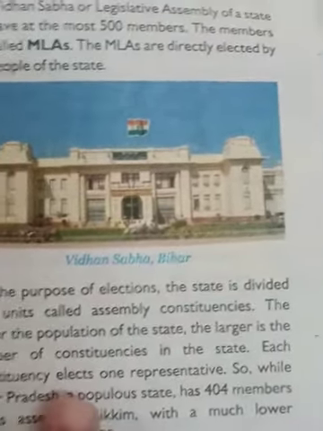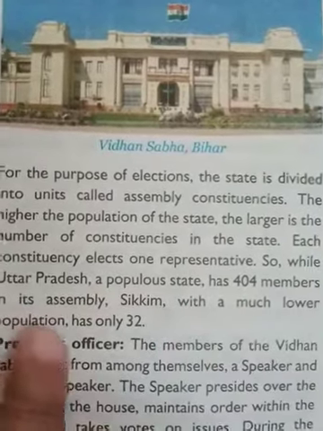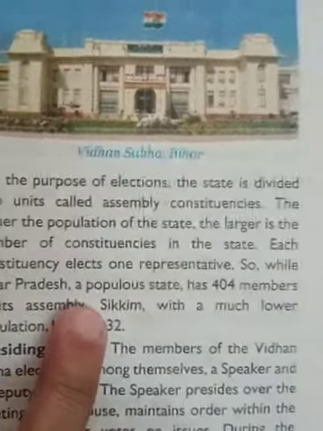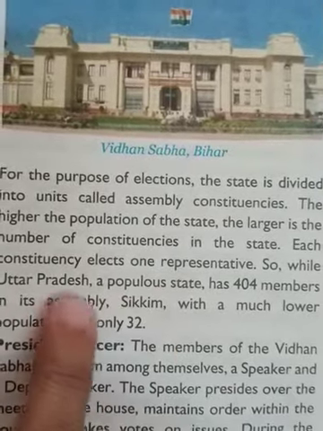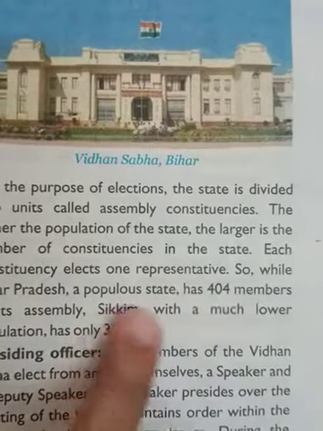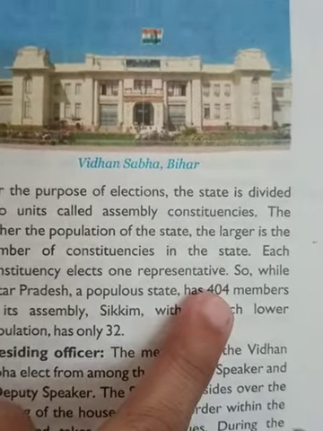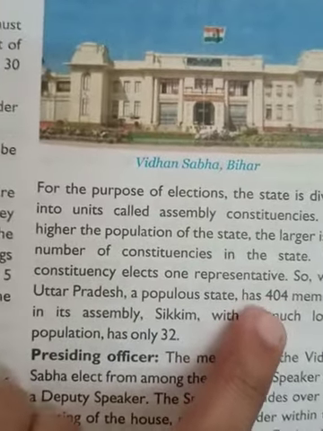Uttar Pradesh, a populous state, has 404 members in its assembly. Which is the most populous state? Uttar Pradesh. And how many members are there in its assembly? 404 members.